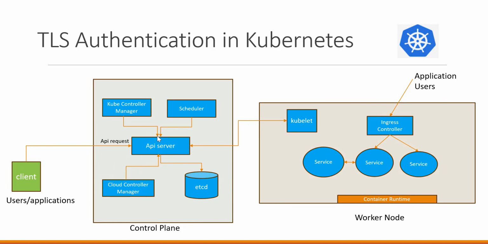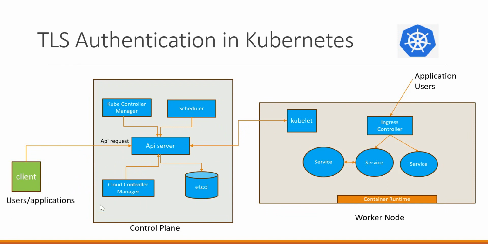For this authentication, we can set up authentication with TLS certificates, which means the clients need to provide a TLS client certificate which is signed by a certification authority which is configured as the client CA file in the API server. Here, the client can be the administrator of the cluster, other users of the cluster, or any third-party applications which would connect to the cluster via the API server.